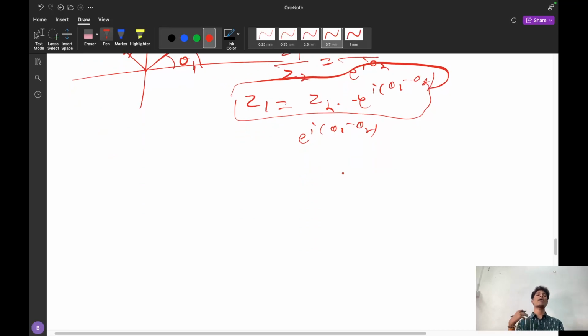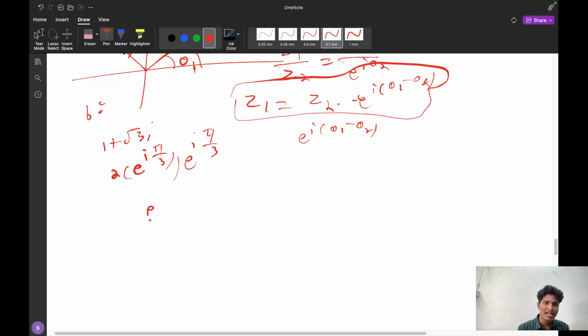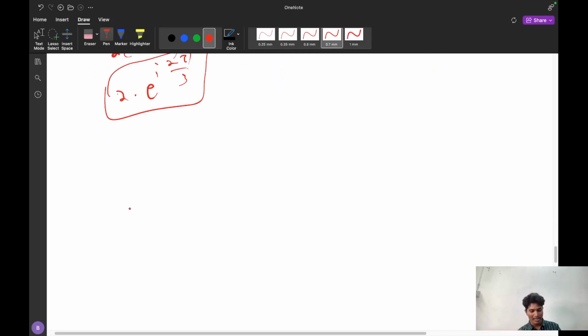Any complex number can be rotated in the Argand plane, but to do so we have to multiply the previous number. Suppose 1 plus root 3 i. If I want to rotate it by 60 degrees, what do I have to do? I have to multiply. 1 plus root 3 i is 2 e^(iπ/3). And to rotate by 60 degrees, I have to multiply by e^(iπ/3) again. What will I get? 2 e^(i2π/3). This is a new value, a new complex number. However many degrees I want to rotate, that much e power i I have to multiply with the given complex number. This is the thing you have to do.